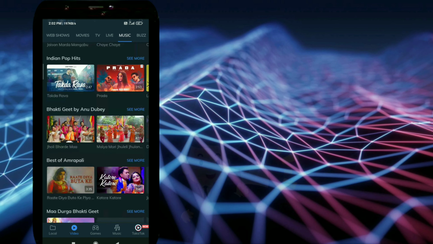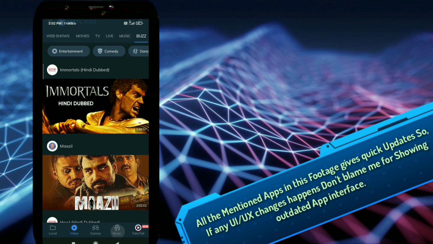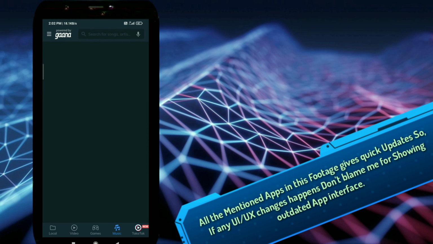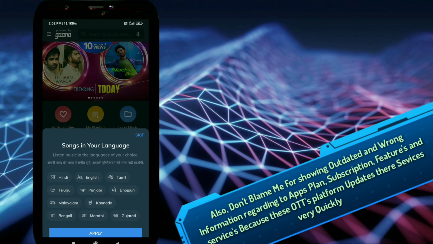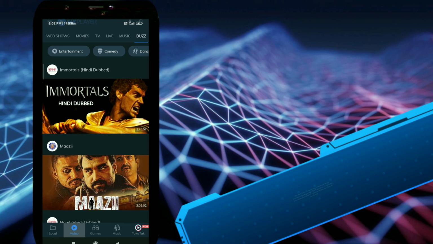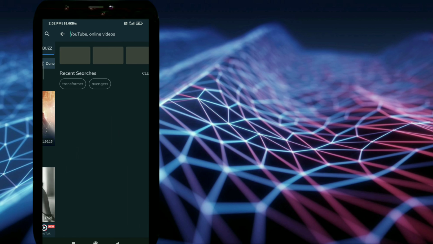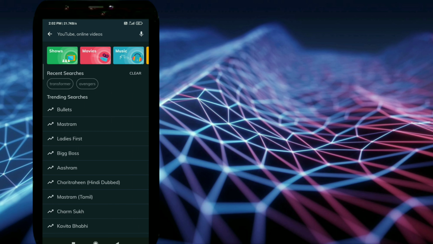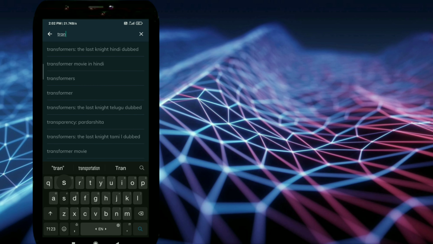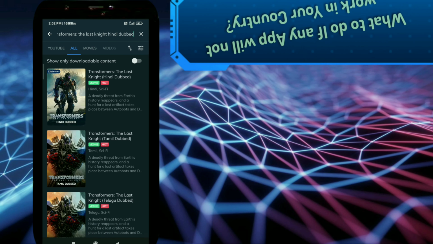This platform brings in new things and new contents regularly. The UI and UX of this app is very clean and easy to use. Here you can see the UI is very user friendly, and the security of this app is also very strong. Here I am searching the movie Transformer to showcase a running movie.